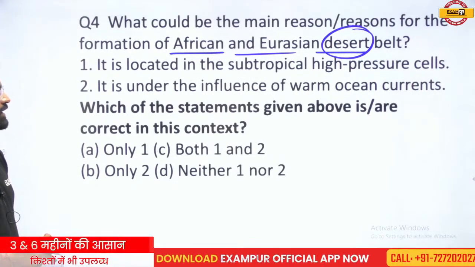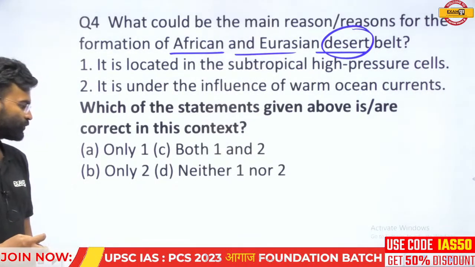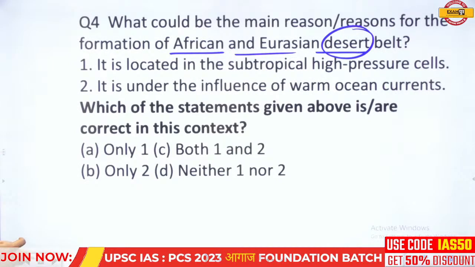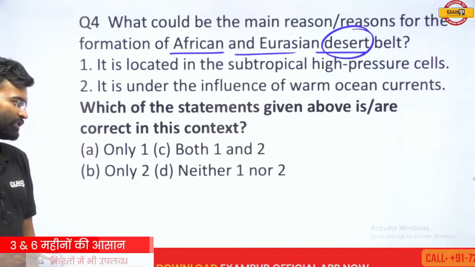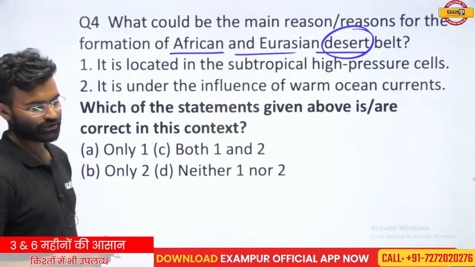Which is the correct statement? You should find out the correct statement. Option A is only 1, option B is only 2, option C is only 1 and 2, and option D neither 1 nor 2. Which is the correct answer of this question?